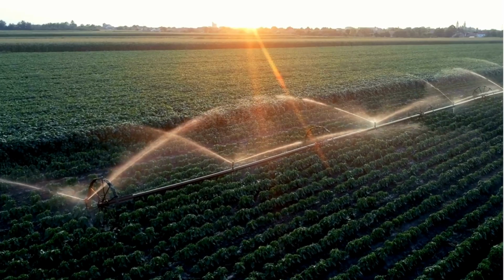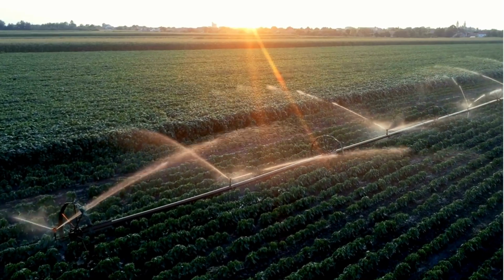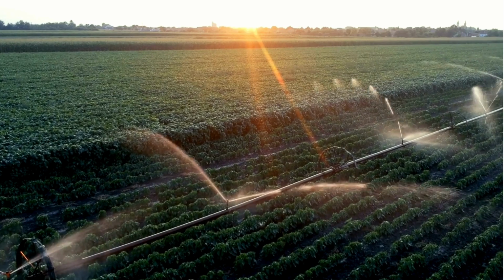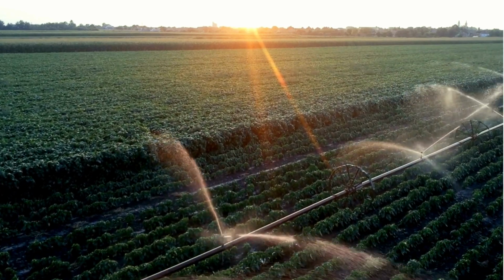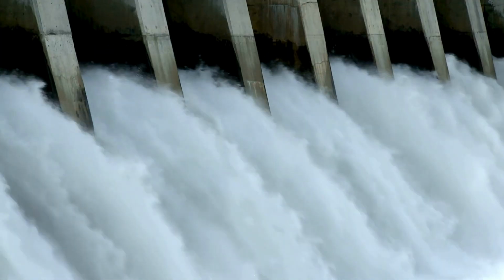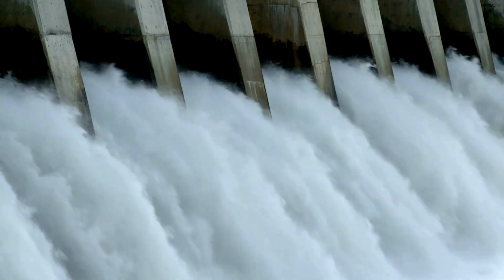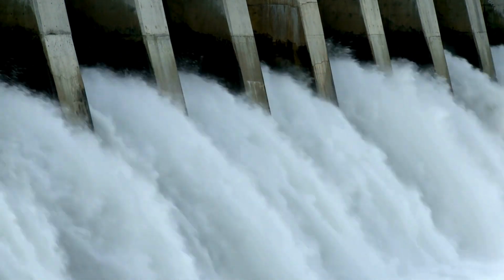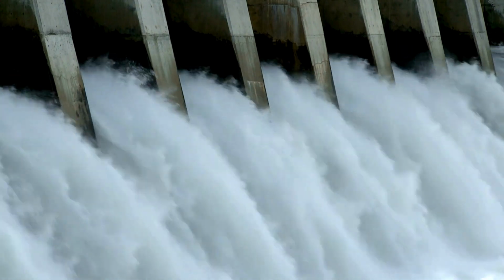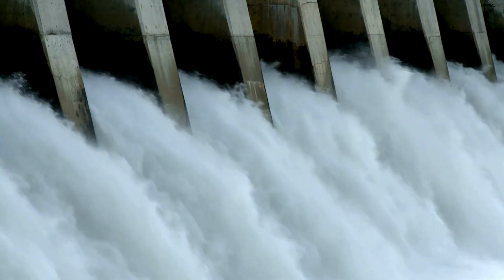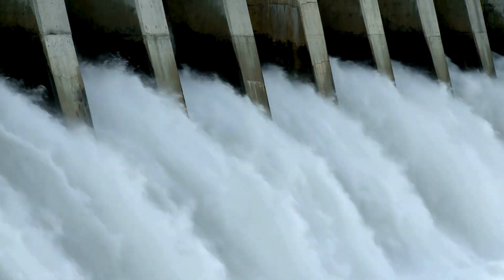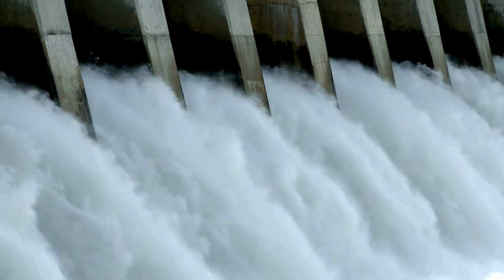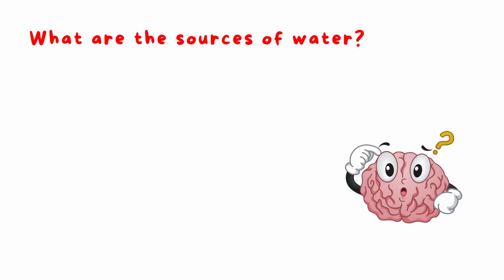Okay, as you see here, we use water in agriculture, in irrigation, yes, and we need water for generating electricity, as we studied before. And in Egypt, we use water in generating electricity, as the High Dam in Aswan in Egypt, you know? Okay. So the question here, what are the sources of water? Yes, how can we get the water?